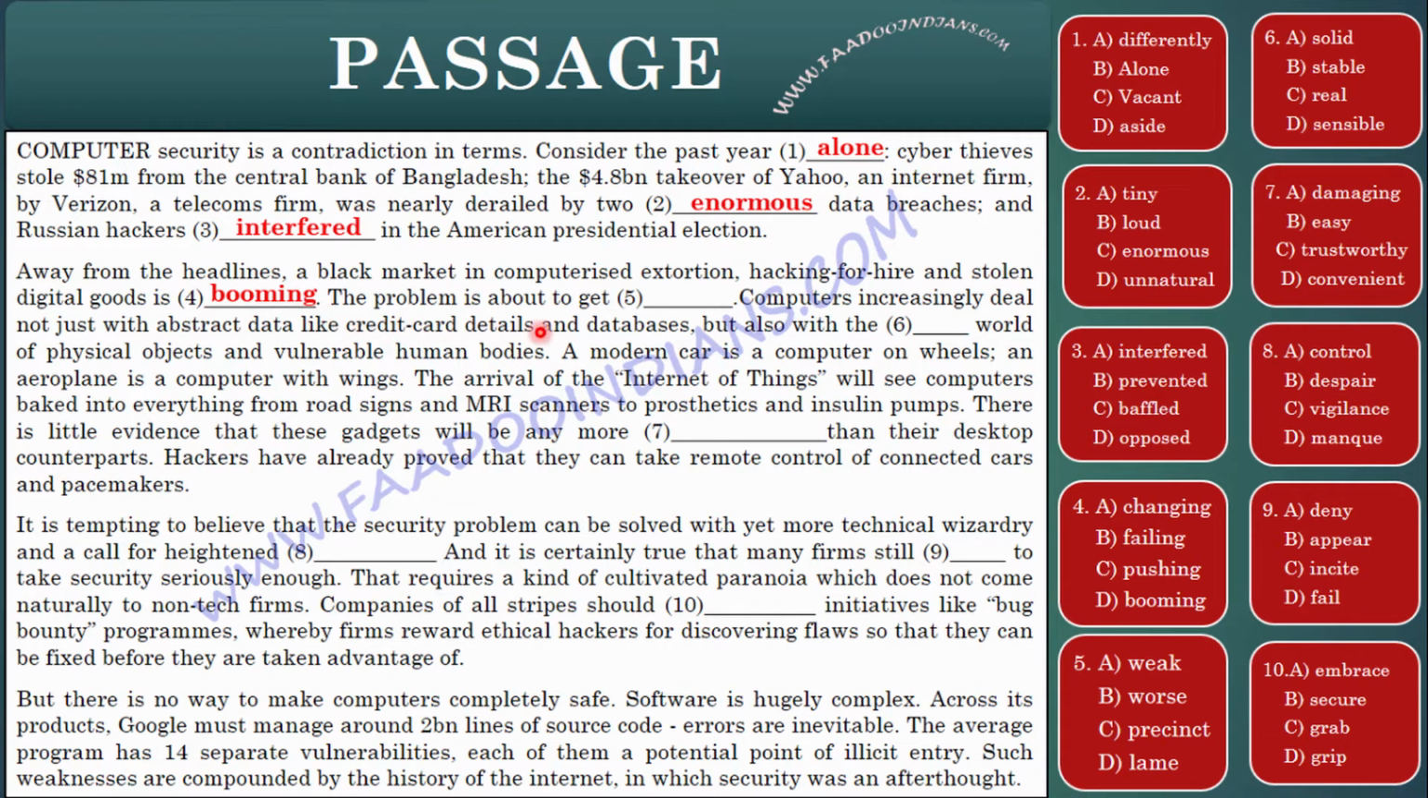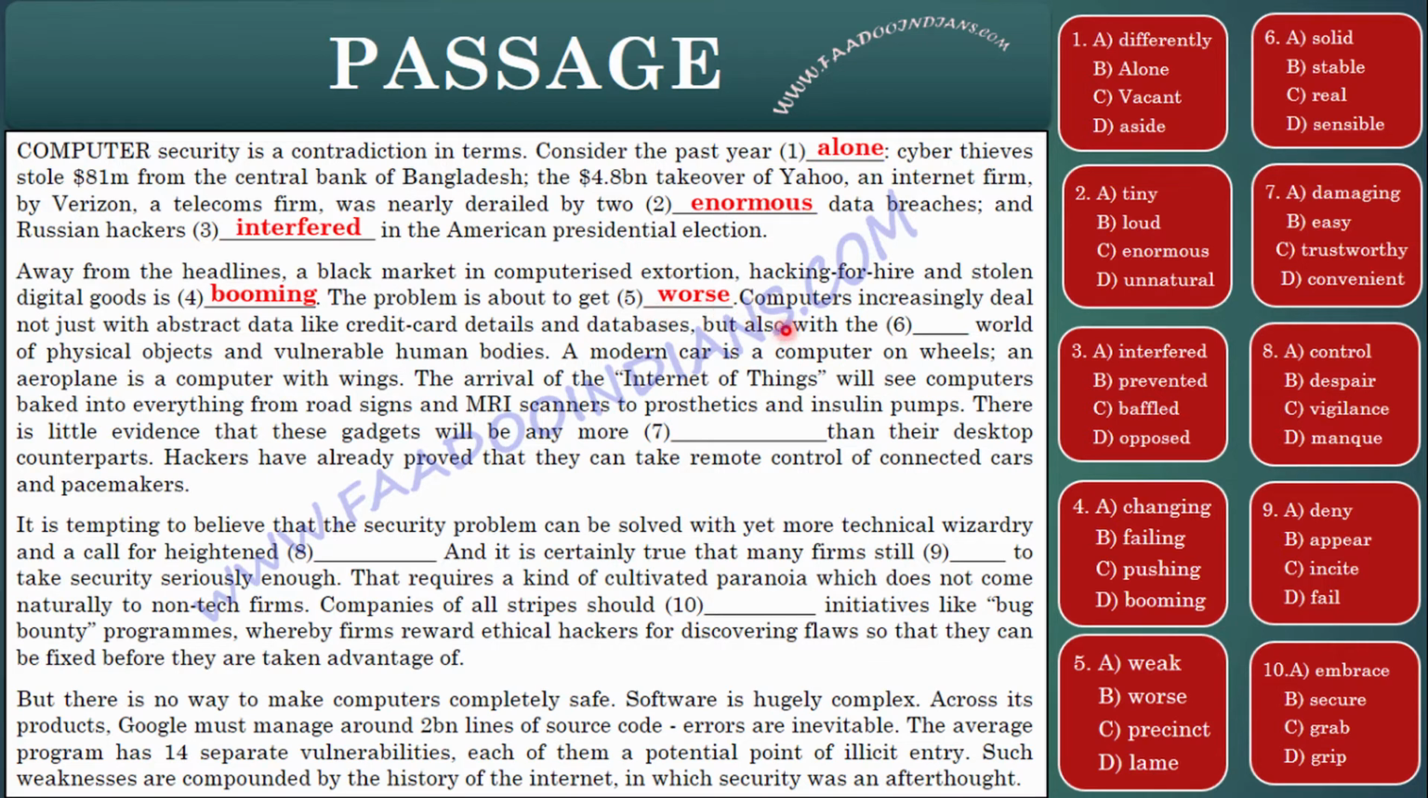The problem is about to get dash. Fifth, what is weak? Weak is feeble. Worse? Well, yes, worse. It is getting worse. The problem is about to get worse. It is worsening day by day. Now, we have other words. This is precinct. It is a limit, boundary, or range. Well, it doesn't fit here. Now, lame. As they say, don't give us lame excuses. And it doesn't fit here either.